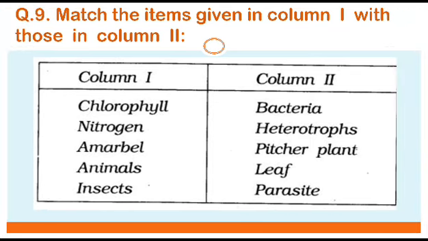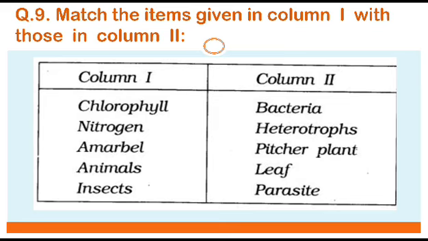Now in the next question, that is question number 9, we have to match the items given in column 1 with those in column 2. So first let us see what are the options in column 1. The words written under column 1 are chlorophyll, nitrogen, Amarvel, animals and insects, whereas the words written in column 2 are bacteria, heterotrophs, pitcher plant, leaf and parasite.